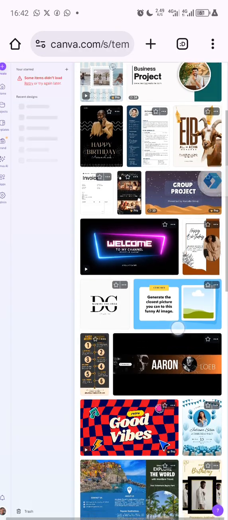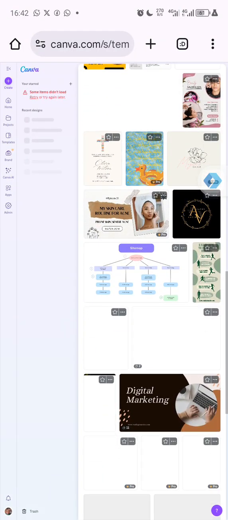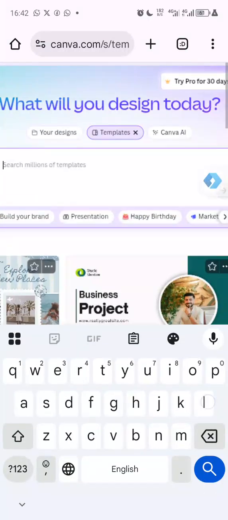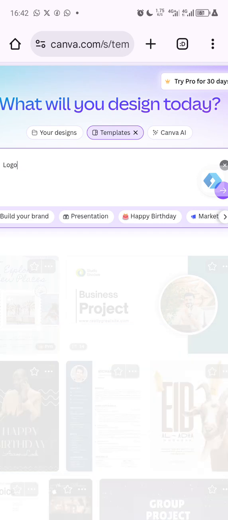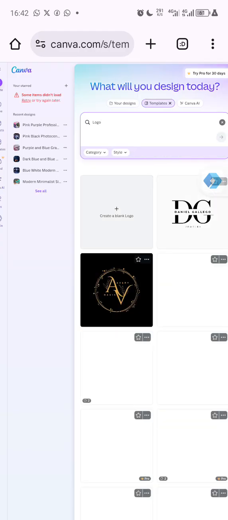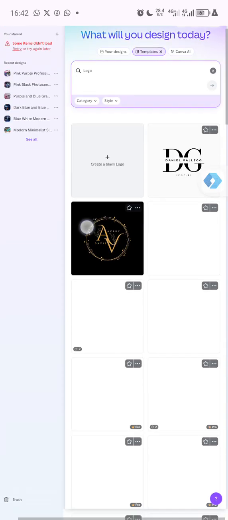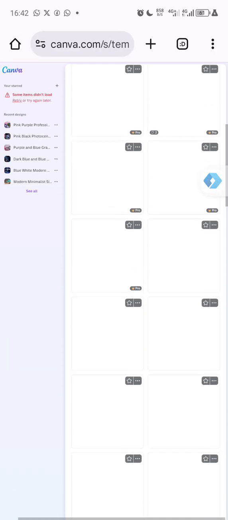So as you can see, all these are some designs on Canva. You just need to customize. Click on the one to use and customize. You can search, okay, I want to create a logo. Anything you want to create, just search for the template. After searching, it will show you some examples, some suggestions of what you can create with Canva. As you can see, here are some suggestions for logos. If I click on this, I can edit them. So whatever you want to use Canva for, you can do it here.